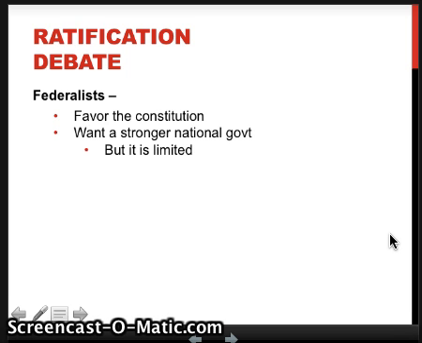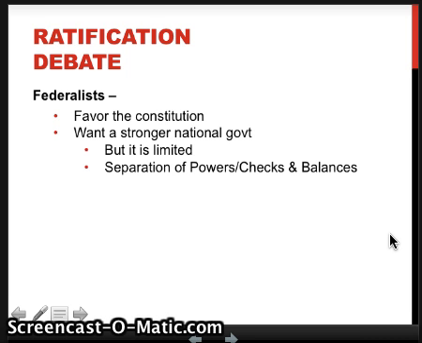And they said the reasons that'd be okay is because it'd still be a limited government, just like the Madisonian principles. They'd have separate powers and checks and balances, and that would keep them from getting too strong and overpowering everyone else. And they wrote a bunch of Federalist Papers, which are a series of essays, to support this Constitution.